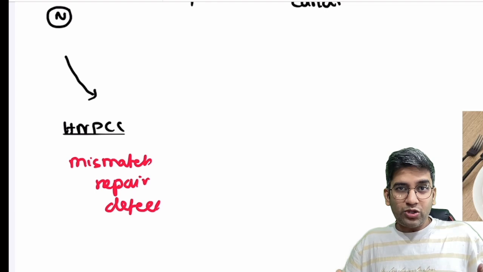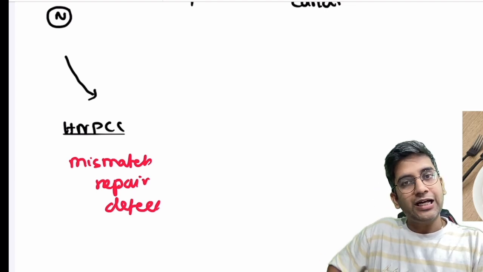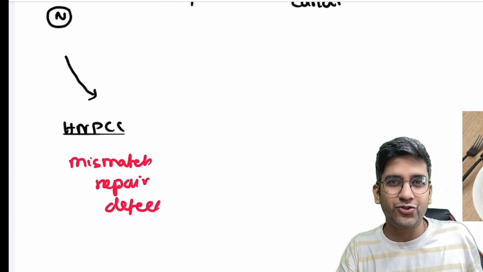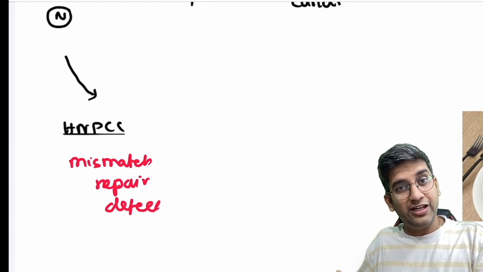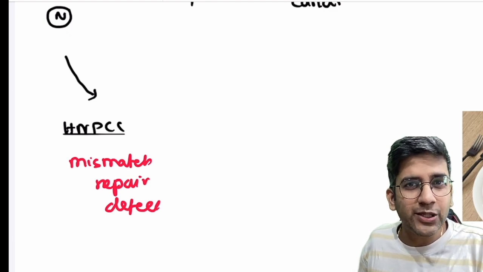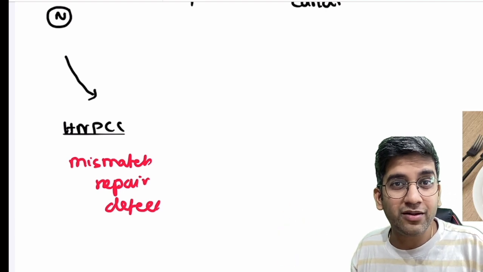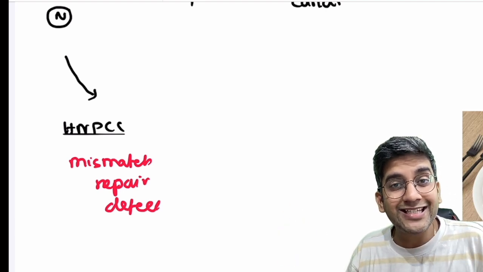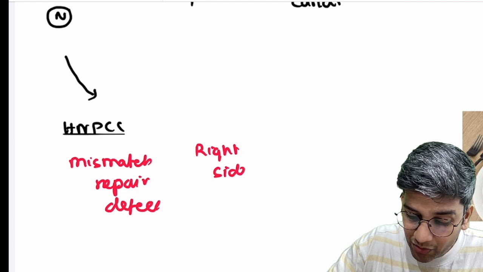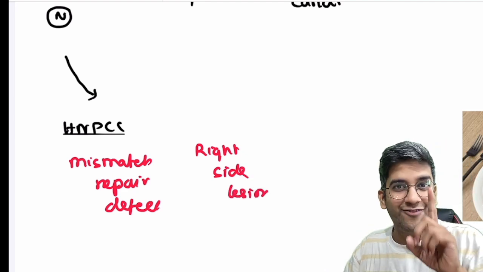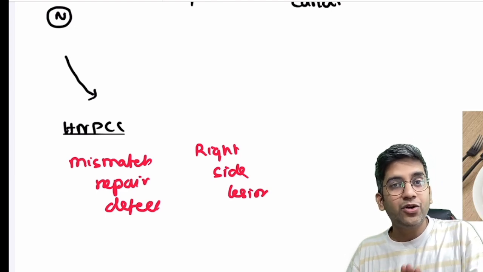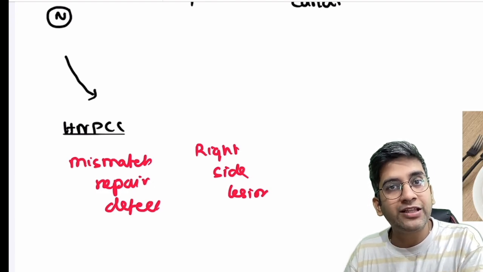Obviously. I have two types of colon, right side colon and left side colon. Right side colon has more of absorption, villi. Left side colon is more of compaction of the stool, not much. So right side will have more villi, left side will have less villi, just for assumption. So can I say right side will have more multiplication, division, more dependent on the repair pathway? Yes, that's the reason HNPCC will have predominantly right-sided lesions. There's an MCQ, never memorize, never ever memorize with me, right? It's concepts. So when I have a defect in the repair pathway, I'll have more problems when there's more cell division.